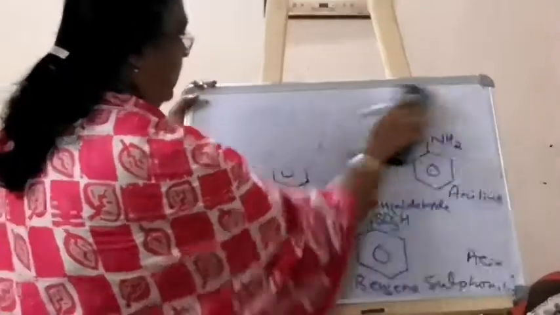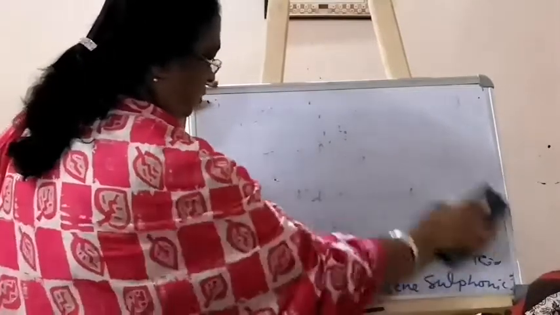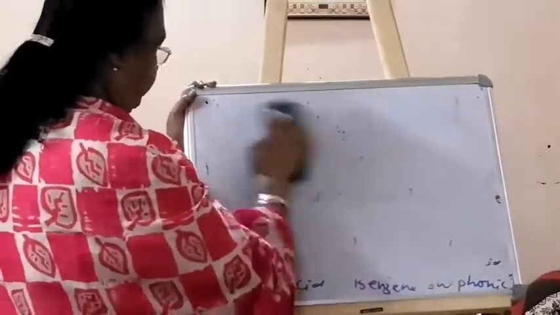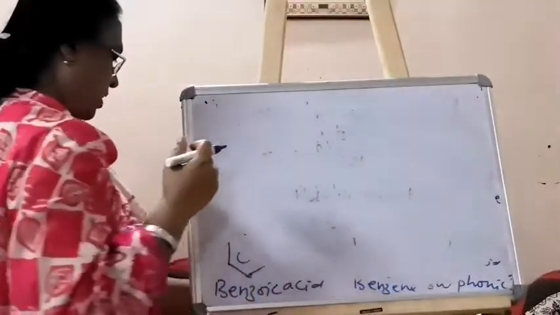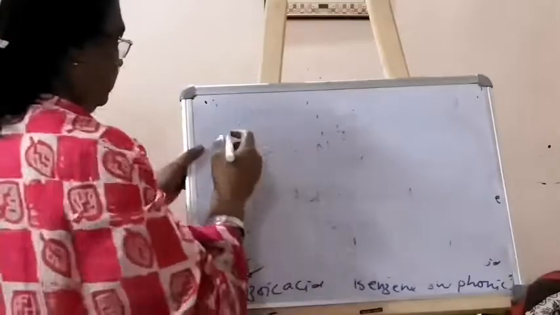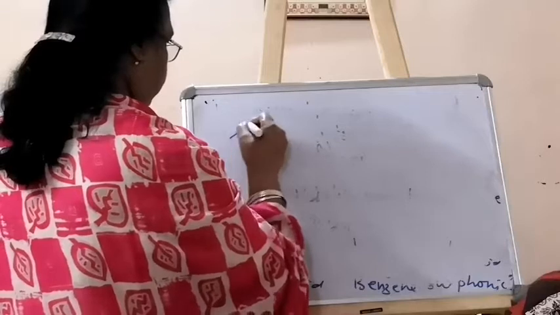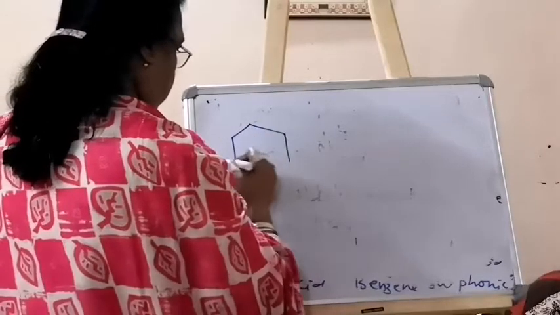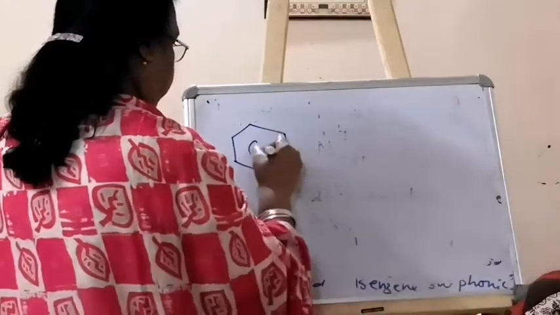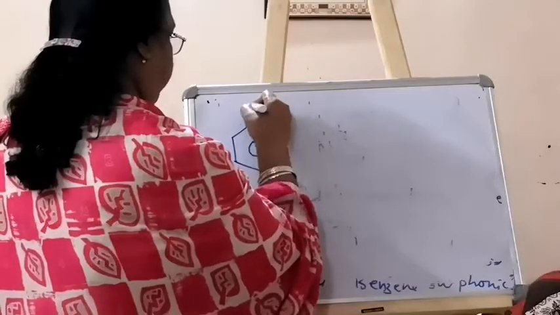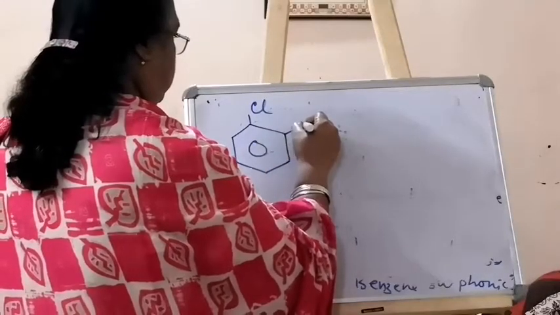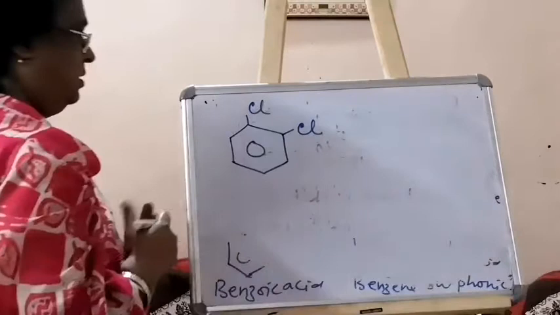Okay, then I show you the next thing. When you have a di-substituted compound, you have a group present more than once.